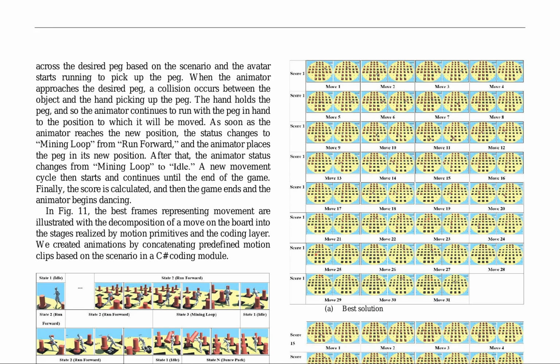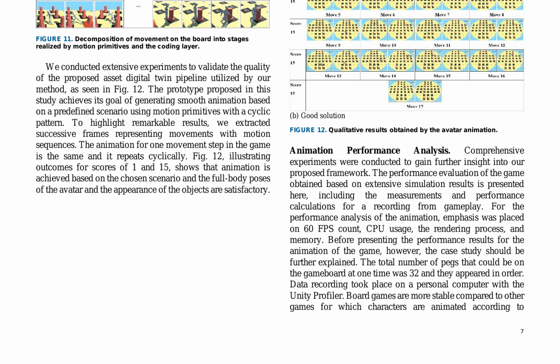with the animator dancing. The proposed asset digital twin pipeline is validated through extensive experiments, as shown in Figure 12, which demonstrates the generation of smooth animation based on a predefined scenario using motion primitives with a cyclic pattern. To evaluate the animation performance, comprehensive experiments were conducted to gain insight into the proposed framework. The performance evaluation of the game involves measurements and performance calculations for a recording from gameplay, with emphasis on 60 FPS count, CPU usage, the rendering process, and memory.